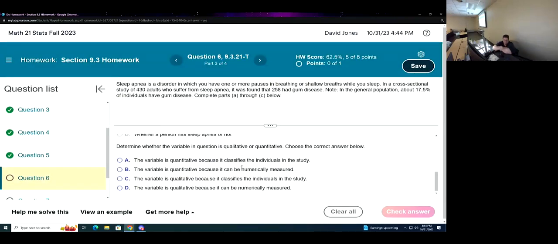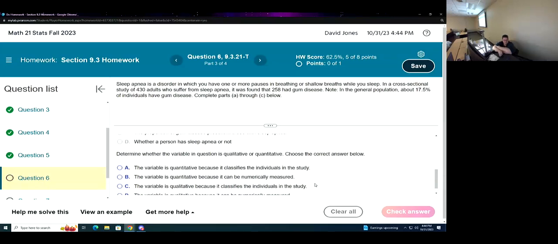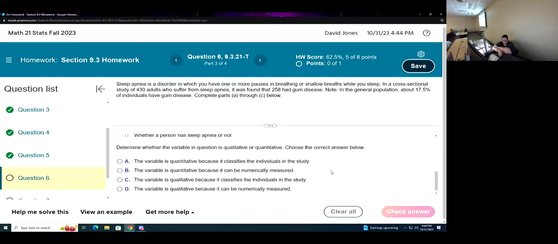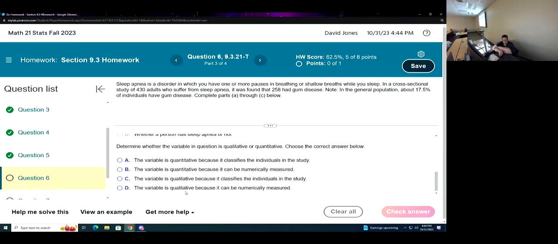Determine whether the variable in question is qualitative or quantitative. Whether or not they have sleep apnea, gum disease, I don't see any numbers in there, do you? So this looks like a description. It's a qualitative thing. And that therefore is C. The variable is qualitative because it classifies the individuals in the study.